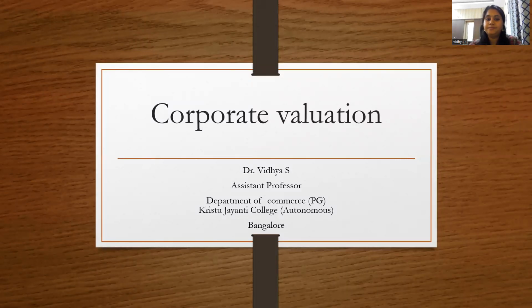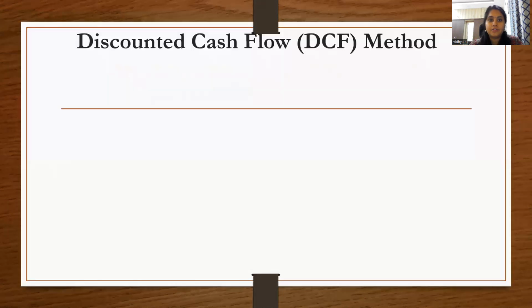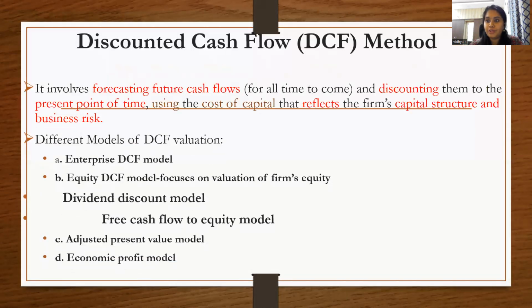Welcome, everybody. So today I'm going to take a topic known as corporate valuation. In that corporate valuation, I'm going to talk about the discounted cash flow method. It involves forecasting the future cash flows for all time to come. Then discounting them to the present point of time using the cost of capital that reflects the firm's capital